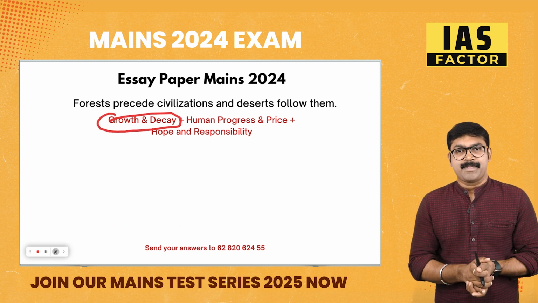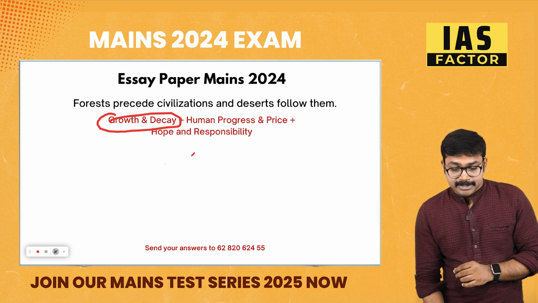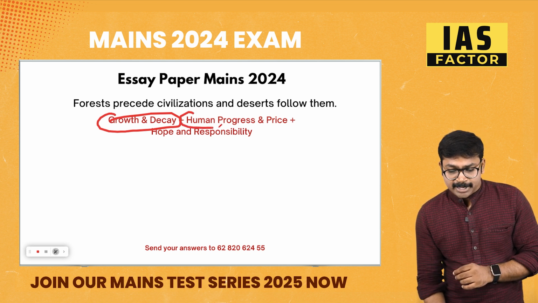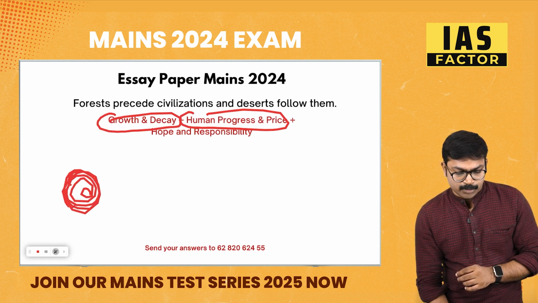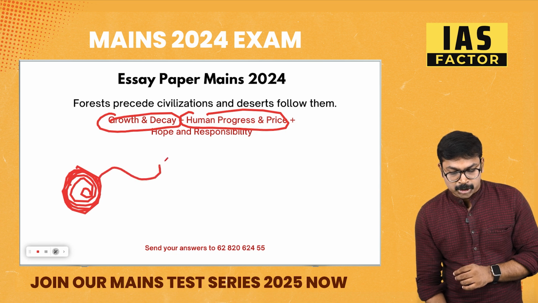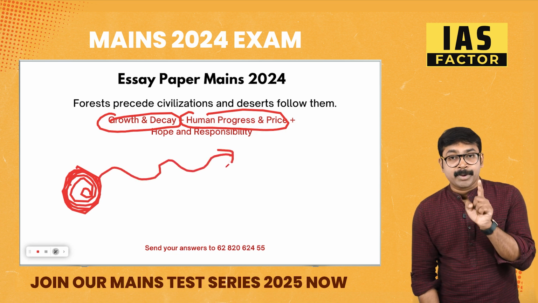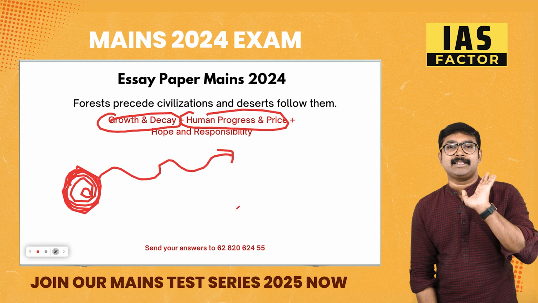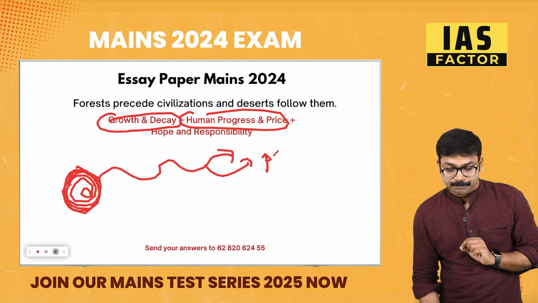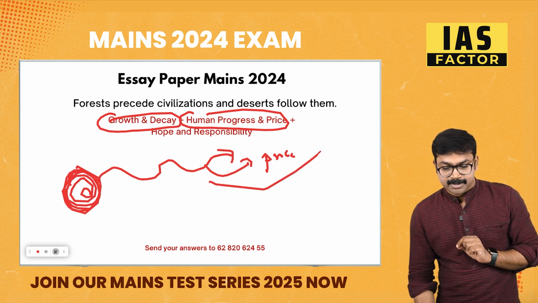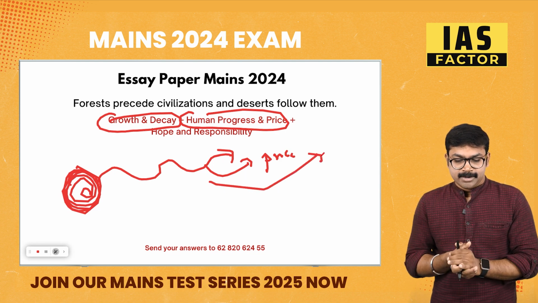Environment in this. That will be a good thing you can understand. Then you can bring in human progress and price. See, before humans, the nature was complete, and from that, humans progressed. But if humans are not progressing in the right path, humans will have to pay the price for that.